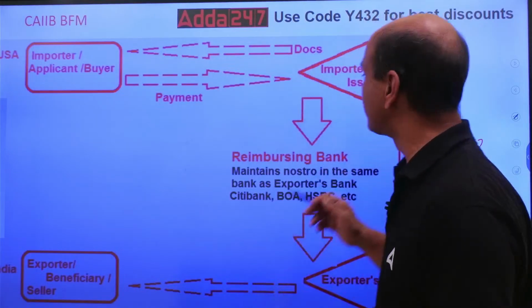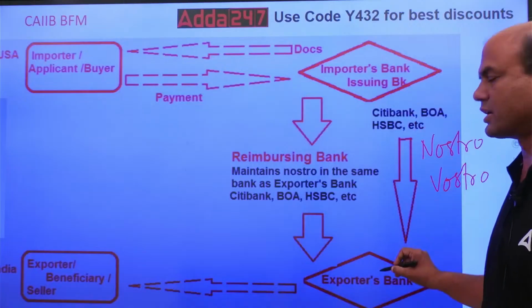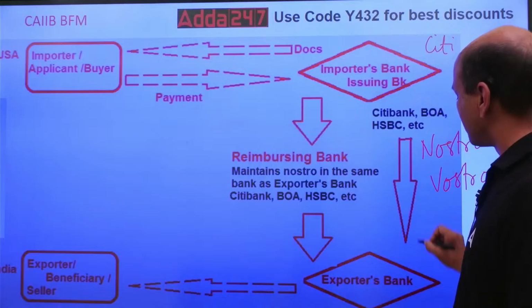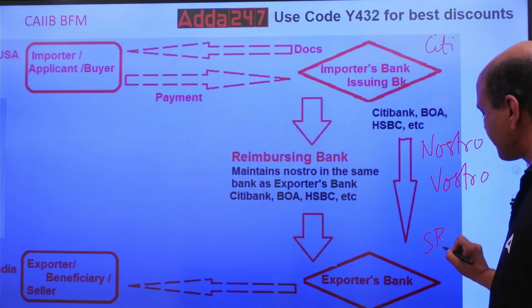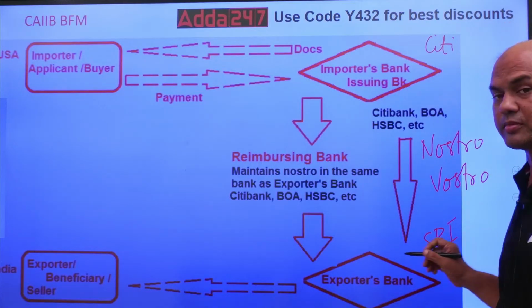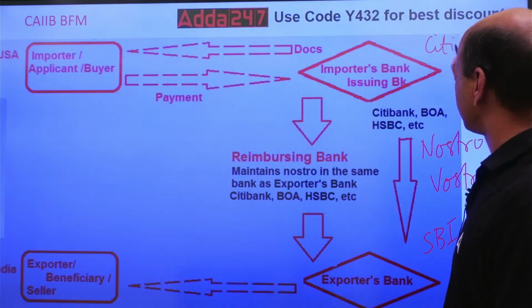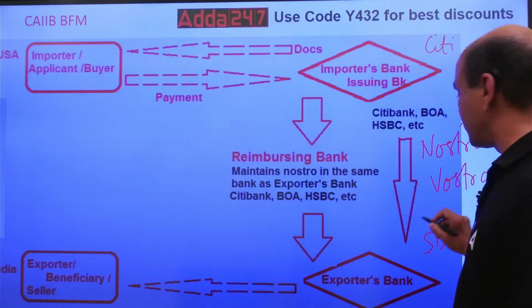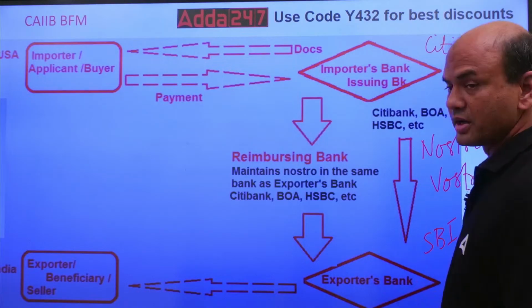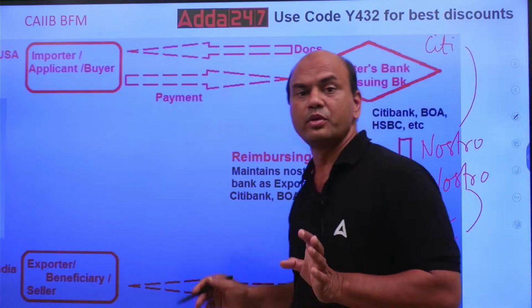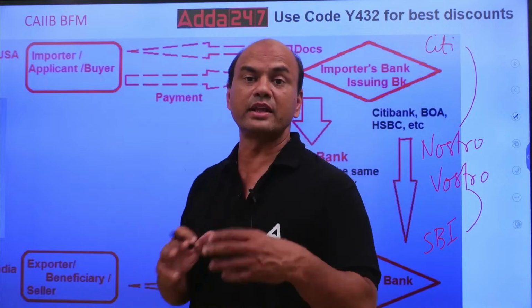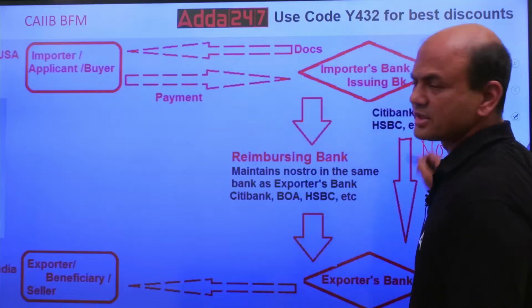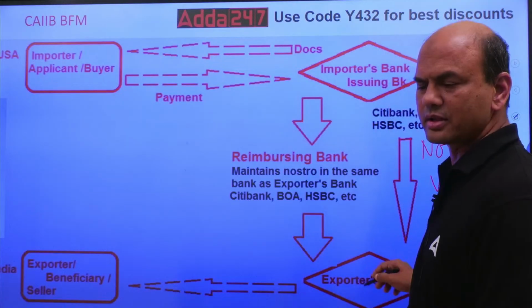Suppose the issuing bank, let's say Citibank, is maintaining an account with SBI. From the angle of Citibank, it is called nostro. From the angle of SBI, it is called vostro. The account is the same, only the point is from whose angle you are looking at it. But let it be nostro, vostro, anything, the transaction is very simple: debit one account, credit another account.